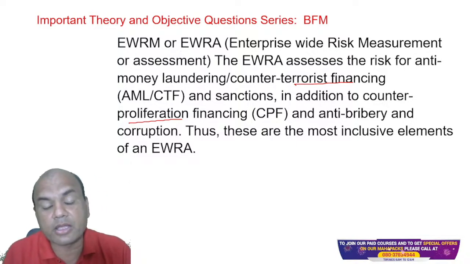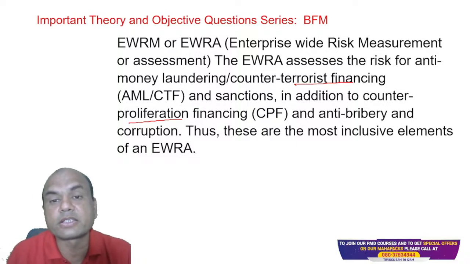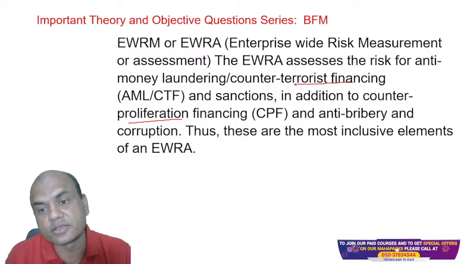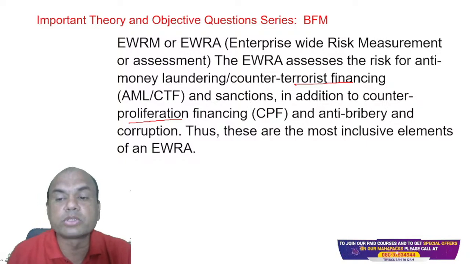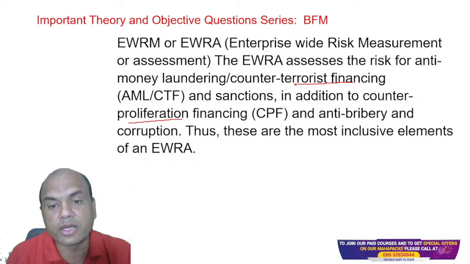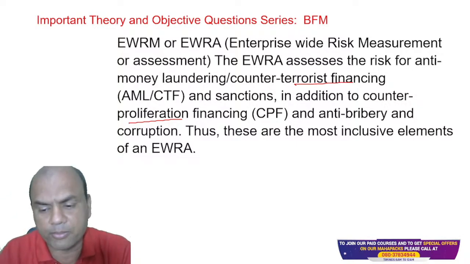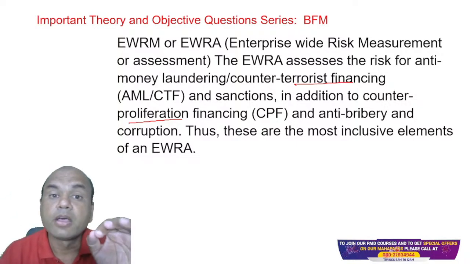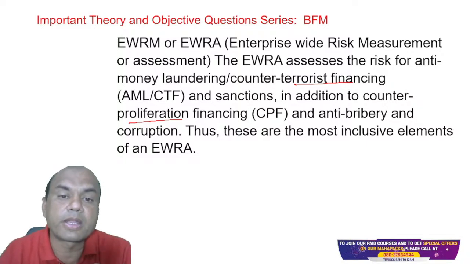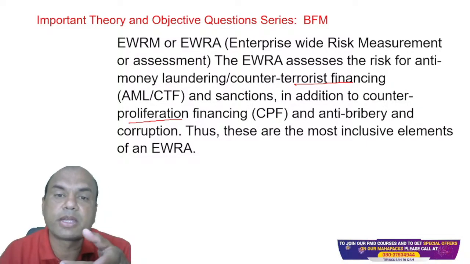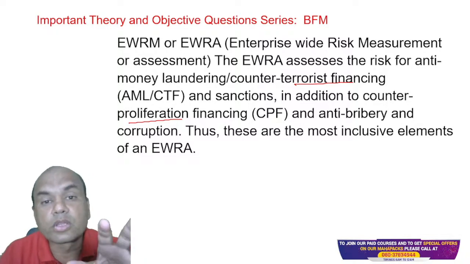Even bribery and corruption is part of this enterprise-wide risk, because after all it's a risk. These are all the inclusive elements of EWRA or EWRM. Remember, whenever you are talking of enterprise-wide risk measurement, it means you are talking of the whole company, not of a specific section.